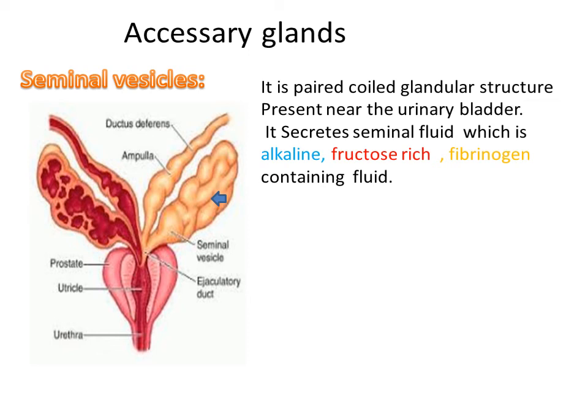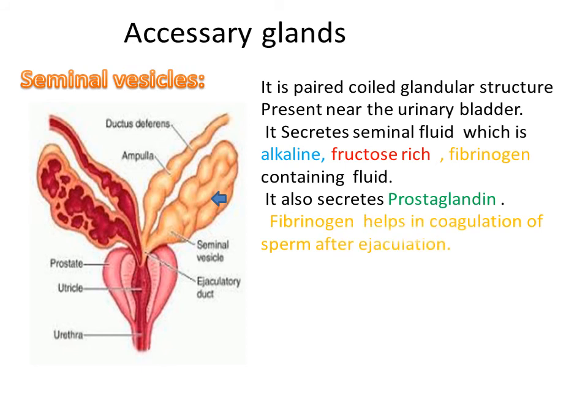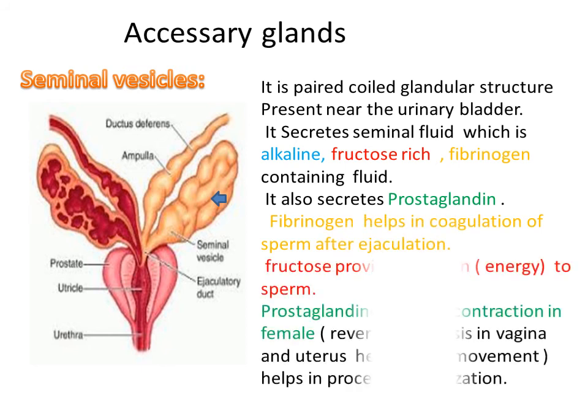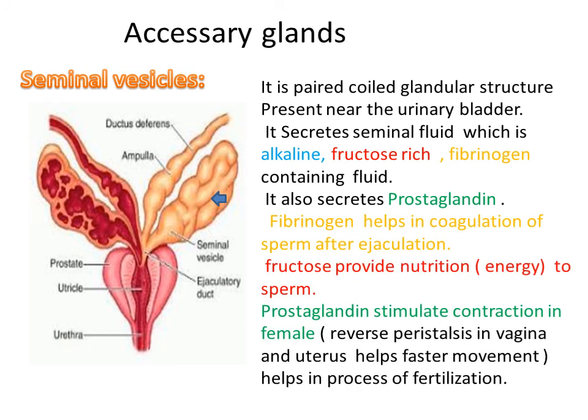There is another hormone, that is prostaglandin. Prostaglandin stimulates contraction in the female. What type of contraction takes place? Prostaglandin stimulates reverse peristalsis in the vagina and uterus.